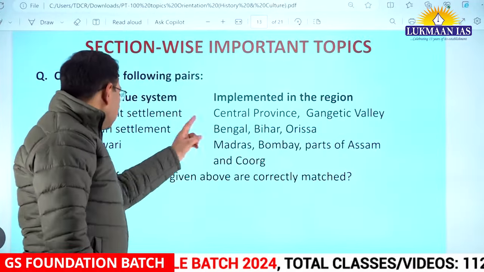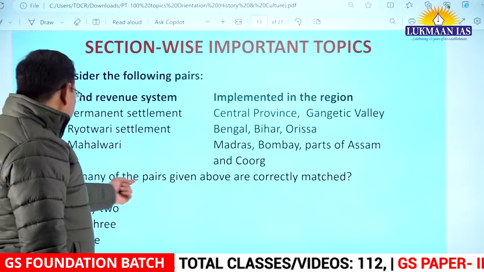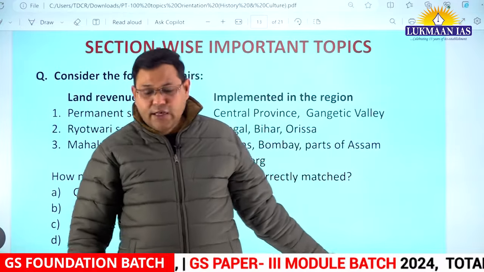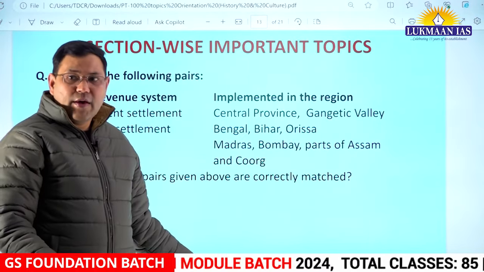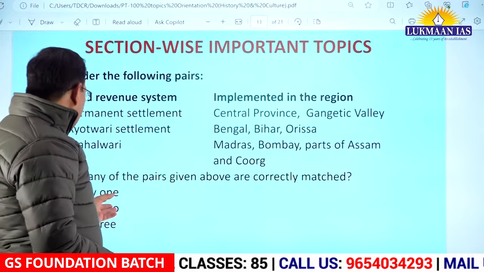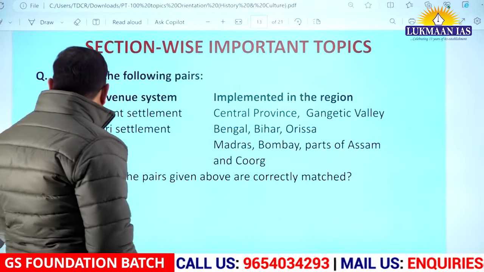So none of these pairs are correctly matched. So how many of the pairs given above are correctly matched? Answer would be none. Okay. This type of question has become a very important type, which UPSC is now asking questions like this.